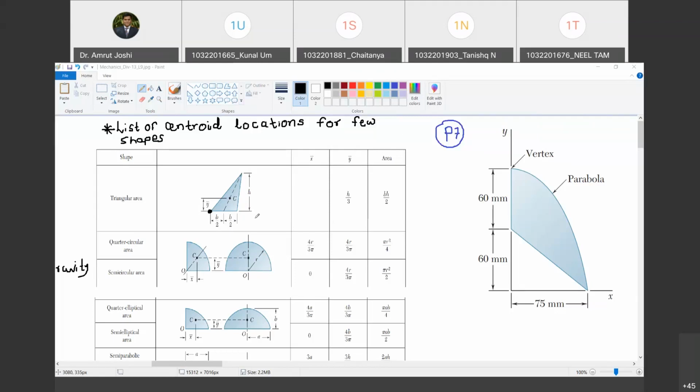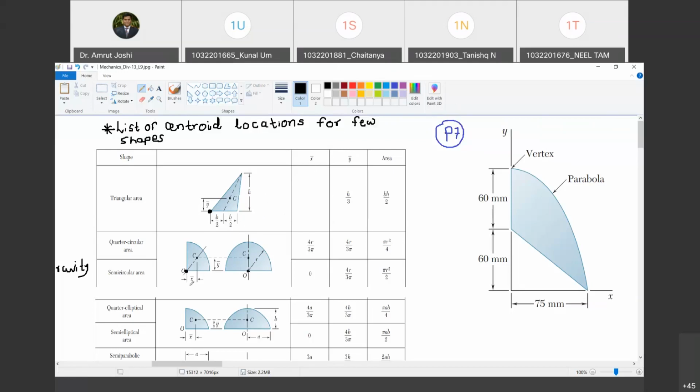Yes. So sorry for the interruption. Now let us go ahead. So y bar is given here. Are you with me? Yes, sir. Let us now go to quarter circle and semicircular area. You have to carefully look in all these figures where the origin is located. So origin is located here. In this case, the origin is located here. Are you with me? Yes, sir.